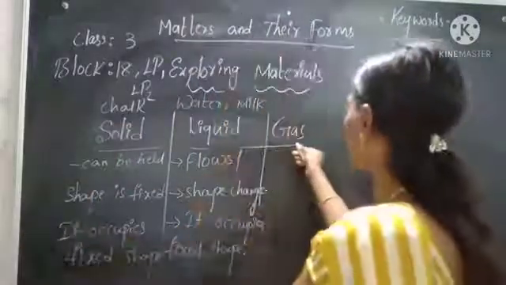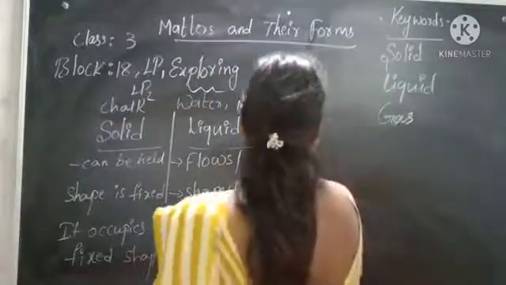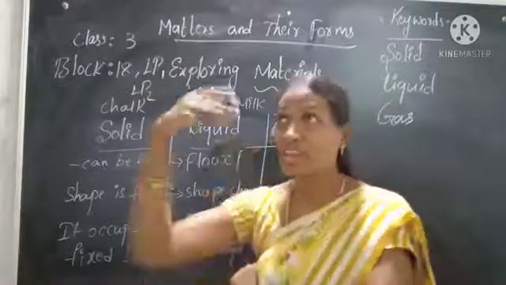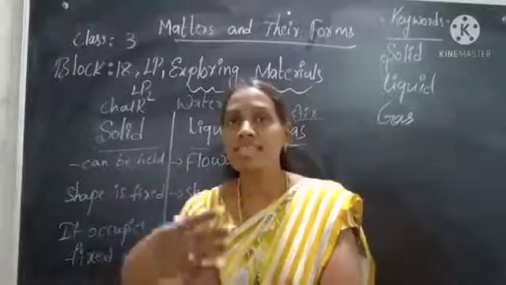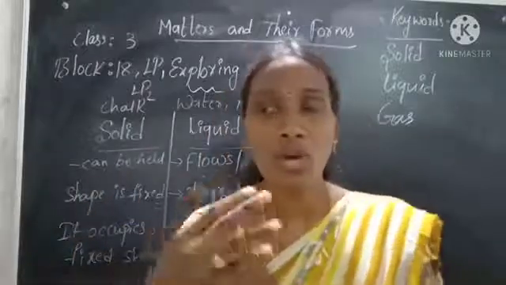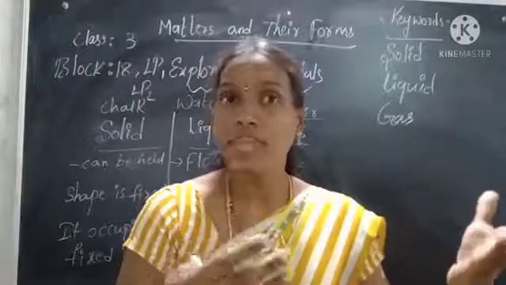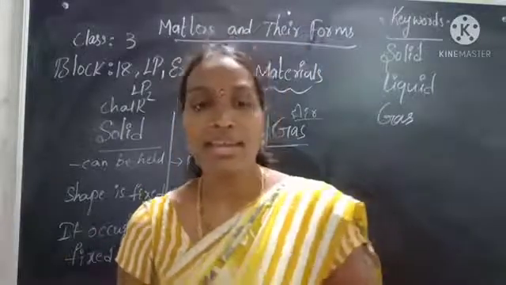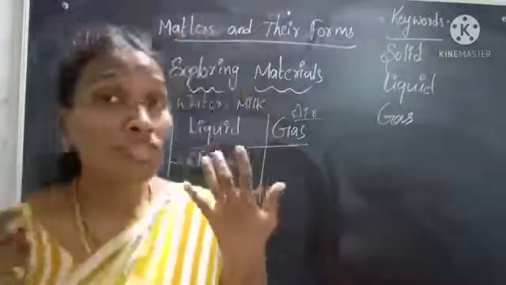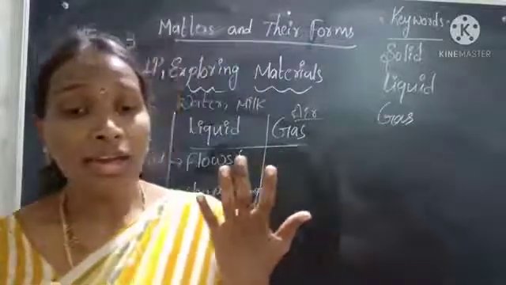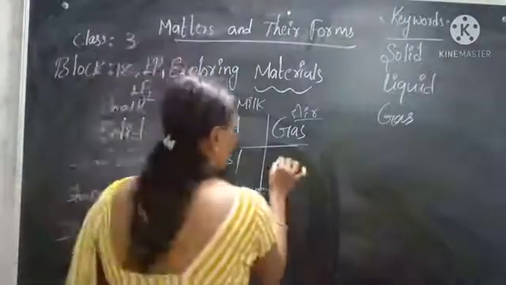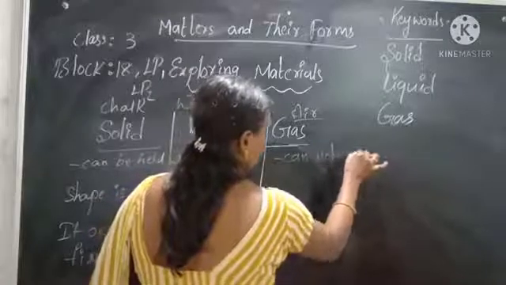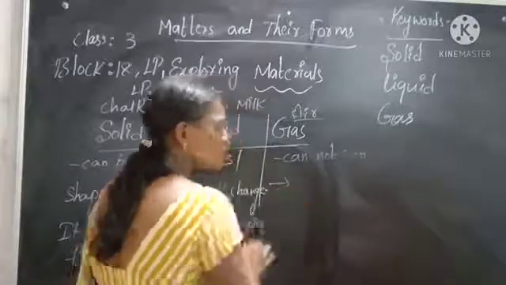Now we are moving to gas, which means air. If I switch on the fan, I can feel the air. If you stand near any window or terrace, you can feel the breeze, the air, right? But we cannot see that air. The main feature of air is that it cannot be seen. Are you able to see the air?